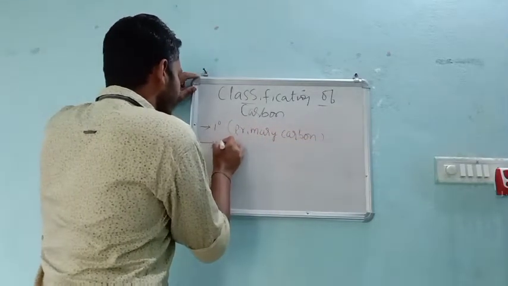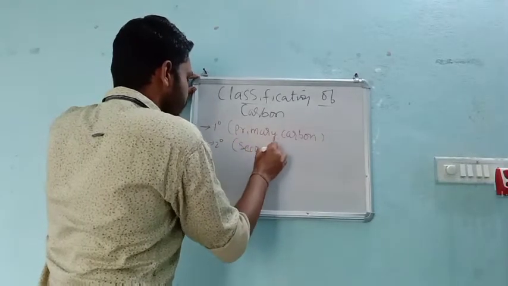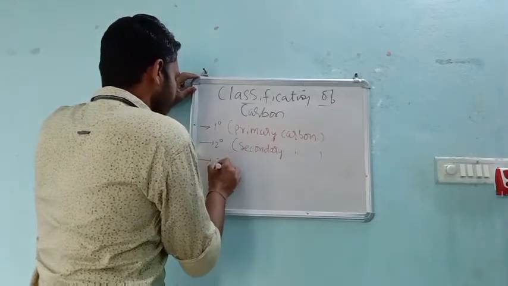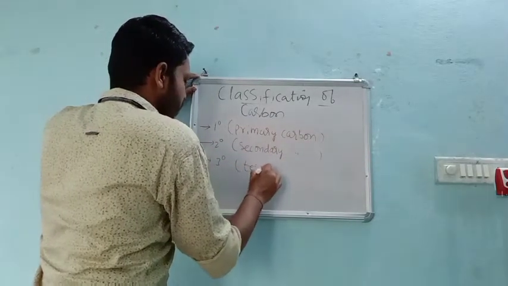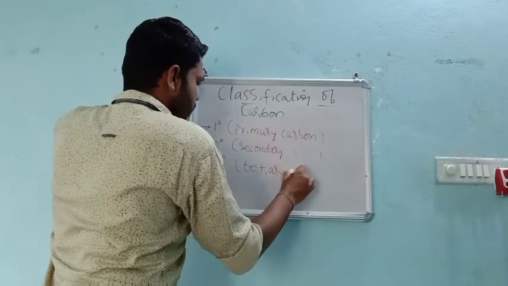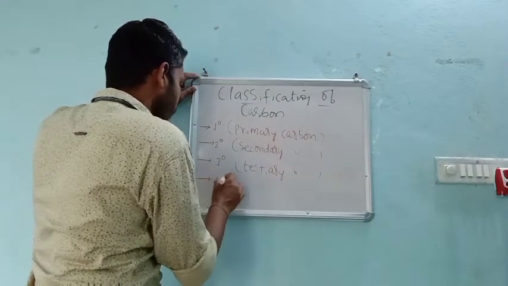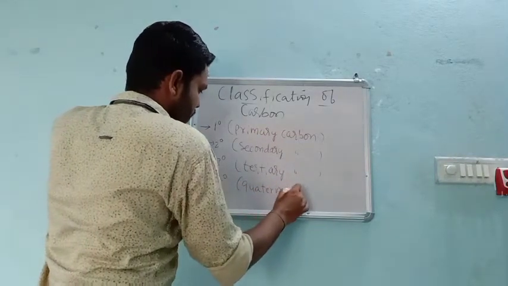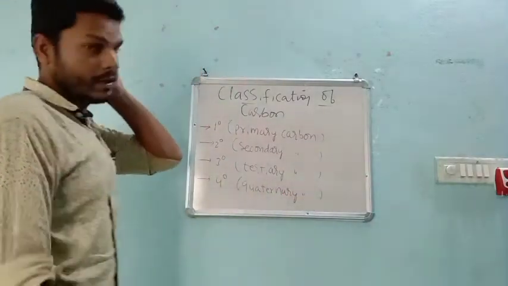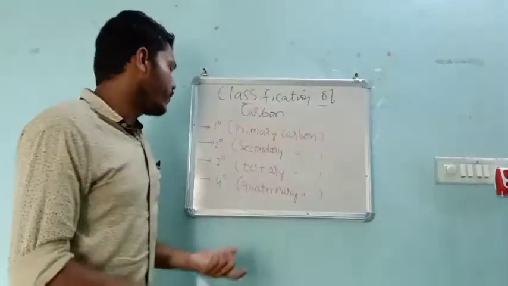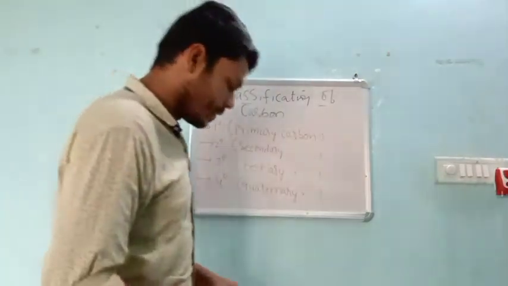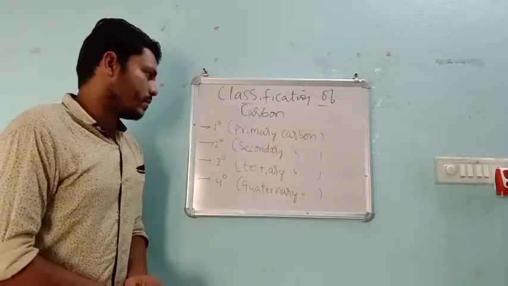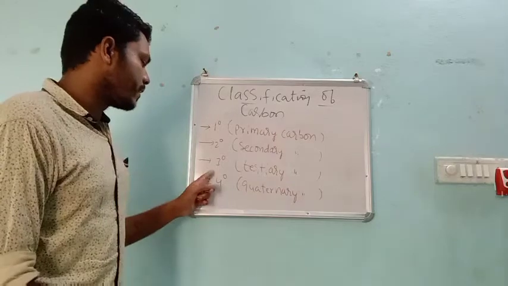Number two, secondary. Number three, tertiary. And finally, number four, quaternary carbon. So these are the four different types of carbon atoms.